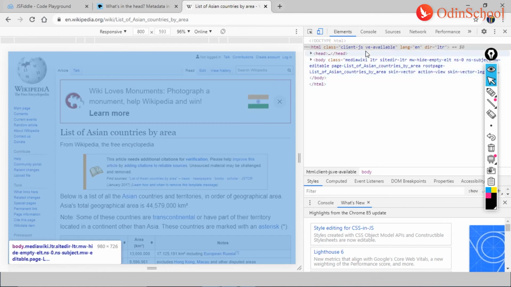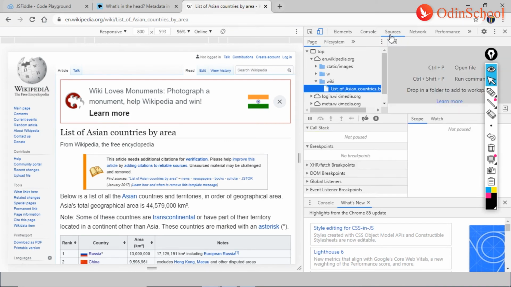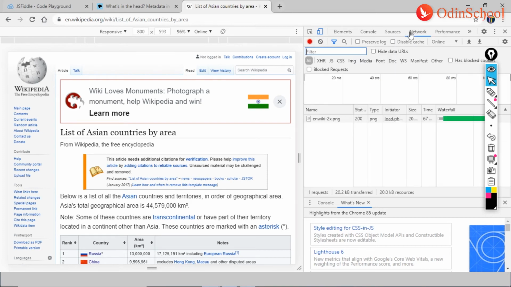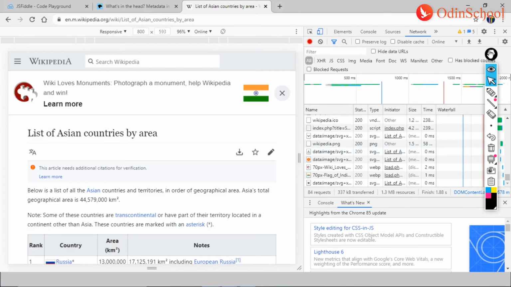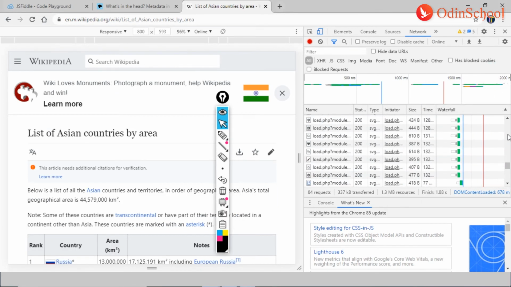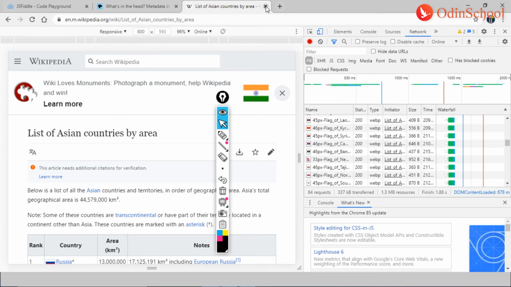Now, if you want to check the JavaScript part of an application, you can go to sources. Within sources, you would see the list of attached JavaScript files, just in case there are any. And then we have network. This is basically a waterfall. It gives us an idea about how much time each element is taking to load onto the screen. See here we have a waterfall. You can check this element has taken 1.136 microseconds. So this is how it works.